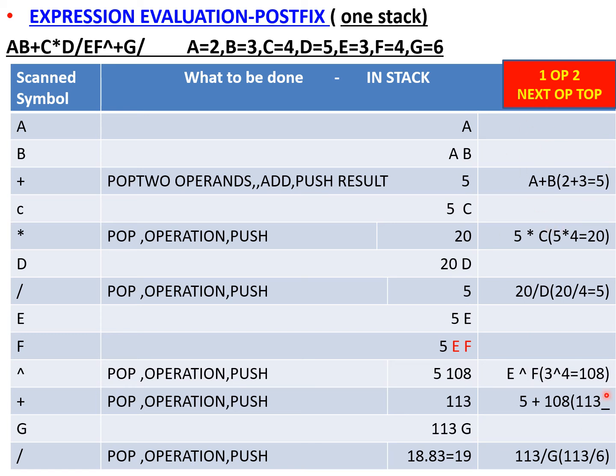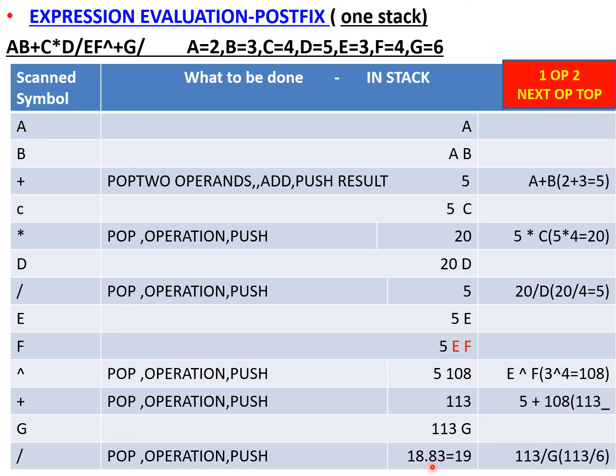So for manual calculation I have given this, but it will be using this stack, because it will be evaluating and then pushing again into the stack. So only one stack will be used in the evaluation of the postfix expression. So the answer is, you will be getting this 18.83.